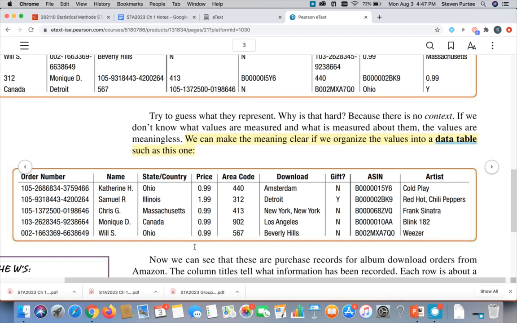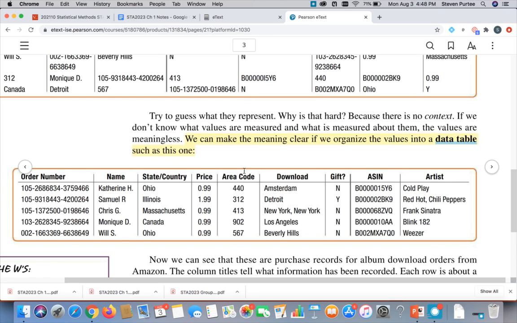Price would be quantitative or numerical data. I could calculate average price. That would make sense. The song is categorical. The artist is categorical. What about the area code? Would that be categorical or numerical quantitative data? Well, think about it. Could we calculate an average area code? If I add two area codes together, is that another area code? No, it's not. Area code is a quantitative or a categorical variable.